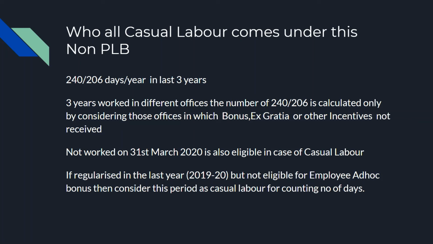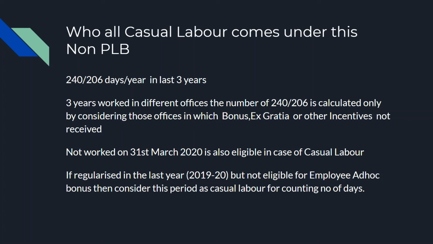Then we have to consider the 3 years. In 3 years, take account of whether he completed 240 days or not in each year and give him bonus, irrespective of whether he is working in a single office or in 3 offices. But the basic thing is, if he is getting any bonus or ex gratia or other incentives in any office, then please remove that period and recalculate. So if he is working in an organization and that organization is not giving any bonus, ex gratia or other incentives, then calculate those number of days only.